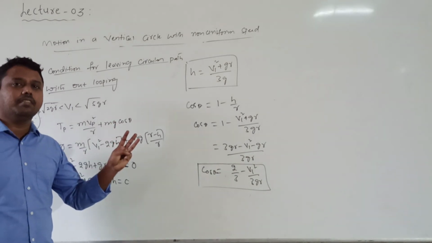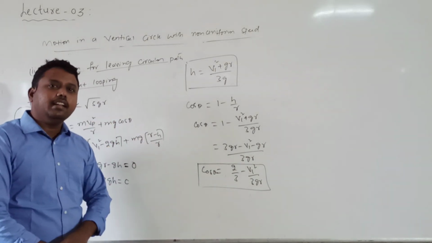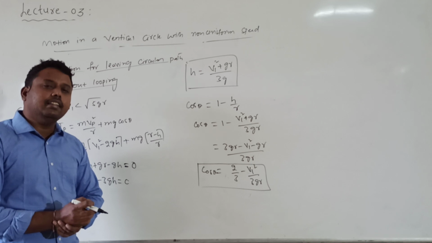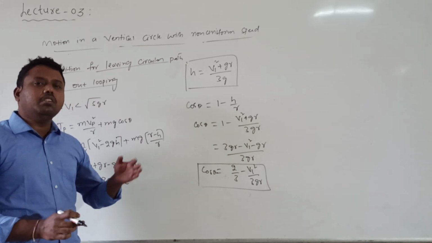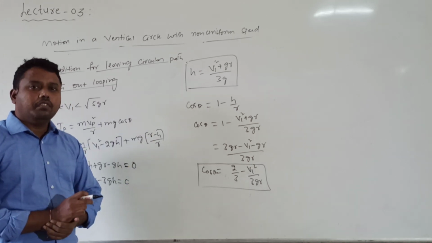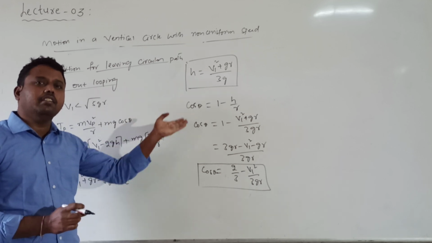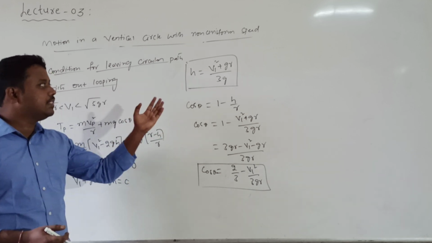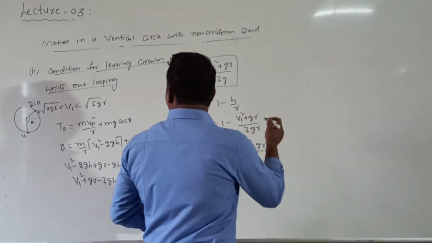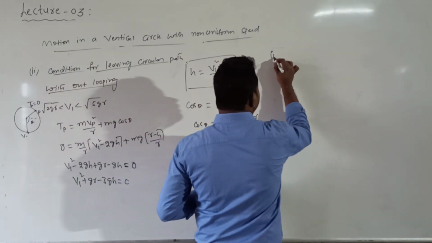Three cases are there. First one is to move in a vertical circle, second one is to oscillate, and third one is to leave the loop without completing the vertical circle. So the three cases are completed. Next, the third point for today's class.